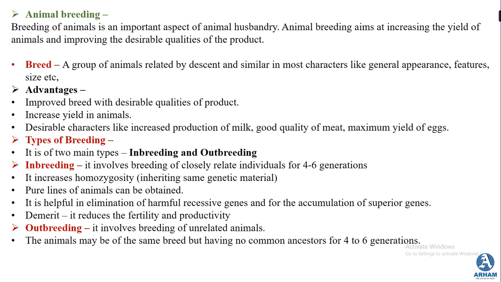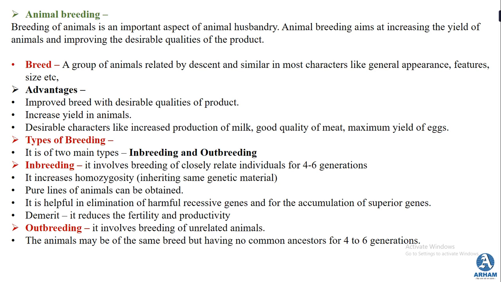When you inherit the same genetic material over 5 to 6 generations, a pure line of animals is obtained. And when a pure line of animals is obtained, this eliminates any harmful recessive genes. So any harmful recessive gene is eliminated in this process, and accumulation of superior genes is maintained. Now, inbreeding also has a certain demerit, which is known as inbreeding depression. That means more and more inbreeding reduces the fertility and the productivity of a particular animal. So this is one demerit of inbreeding.